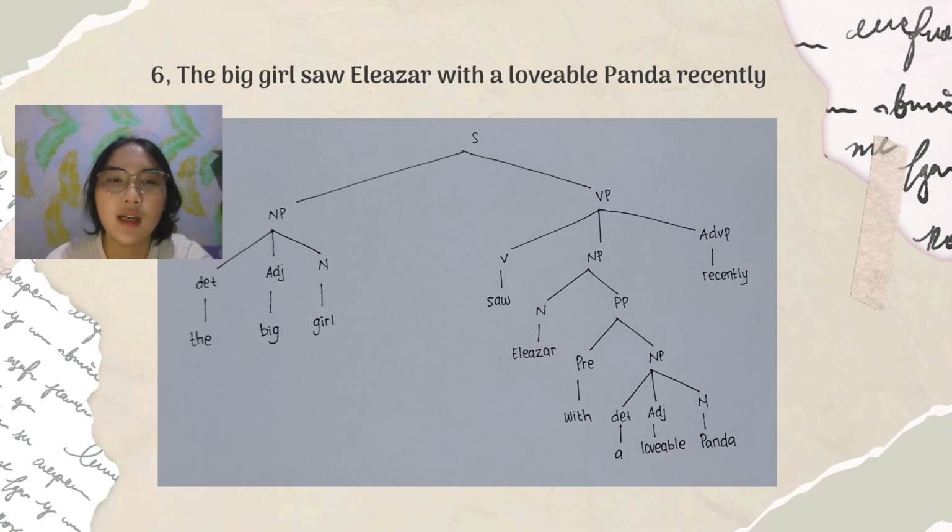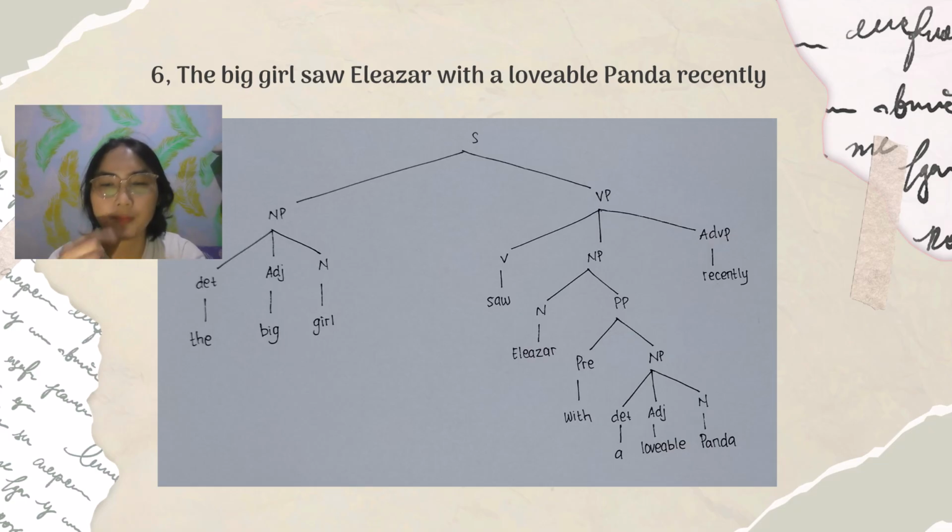And the next sentence is: the big girl saw Eleazar with a lovable panda recently. This is an ambiguous sentence. In the first syntax diagram, the verb is separated, and it means the big girl saw Eleazar carrying or bringing that panda.